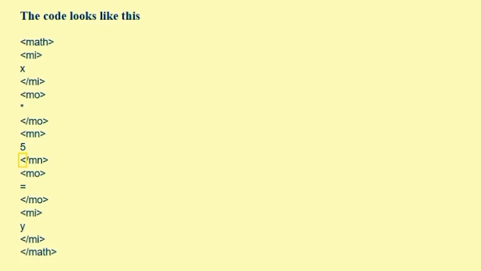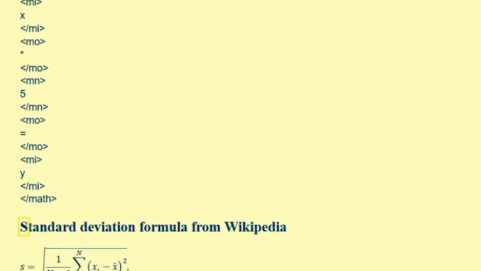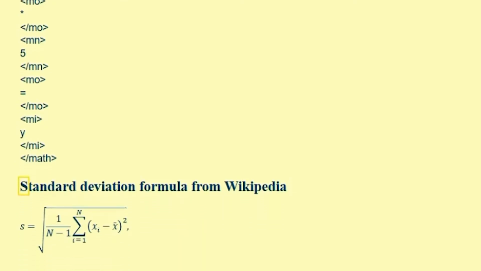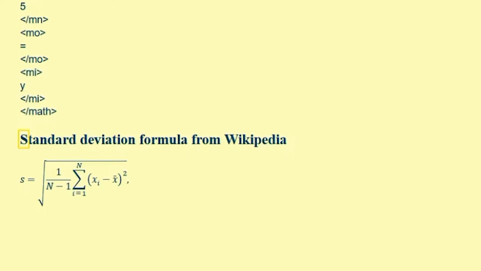You'll be very pleased to know that I'm not going to go through the rest of the code. Let's jump down though to a more complex MathML equation. This is the standard deviation equation as shown by Wikipedia. S equals the square root of the fraction with numerator 1 and denominator n minus 1.